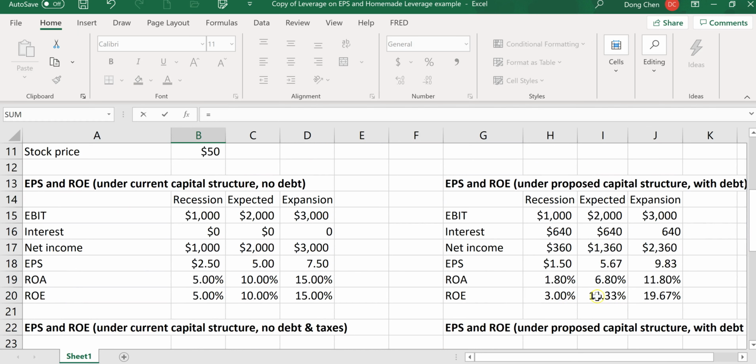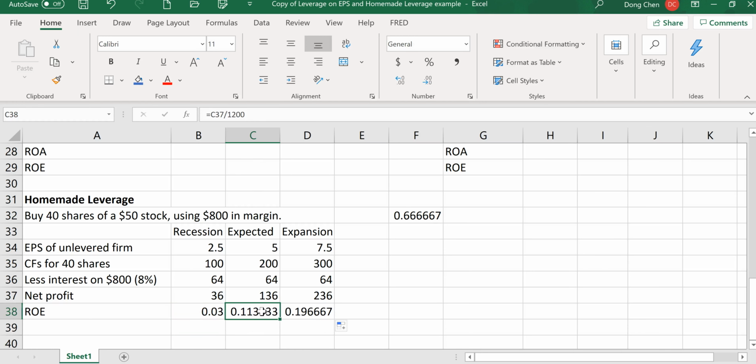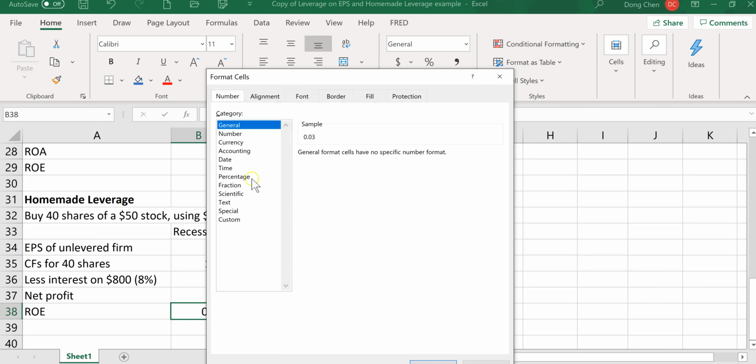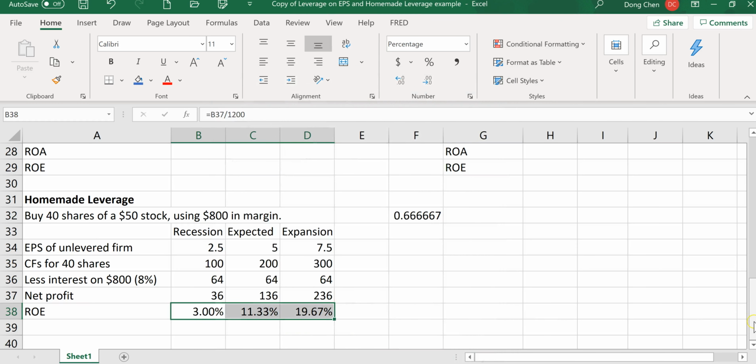We calculated in class the ROE with the debt. The net profit divided by the equity is simply the amount of money of the investor, that's 1200. So just pull this and change the format to percentage. And now you can see this is exactly the same.